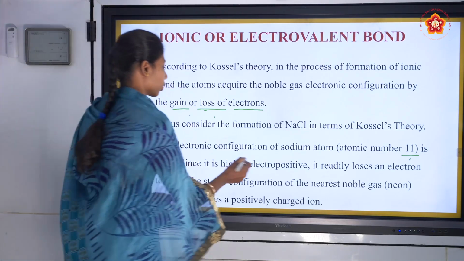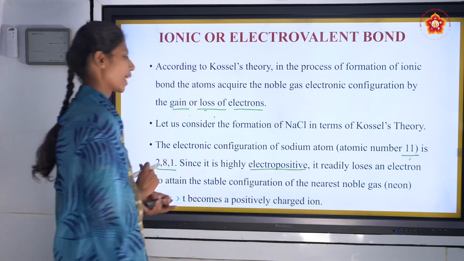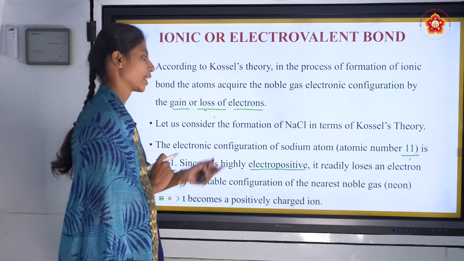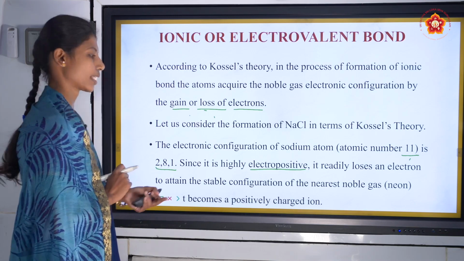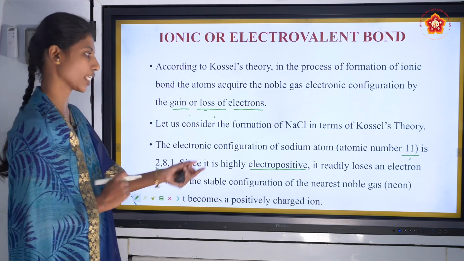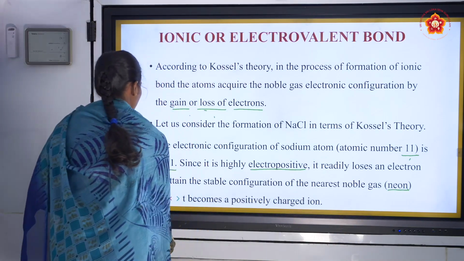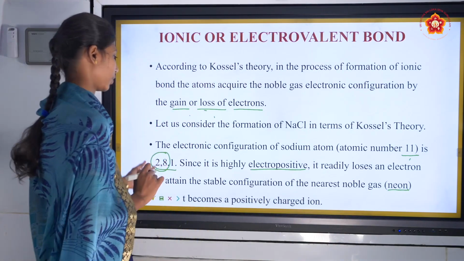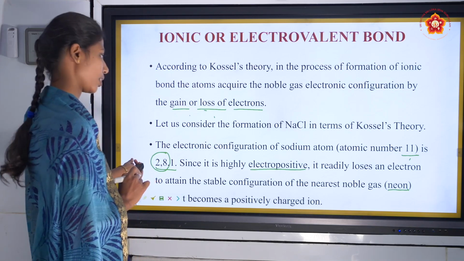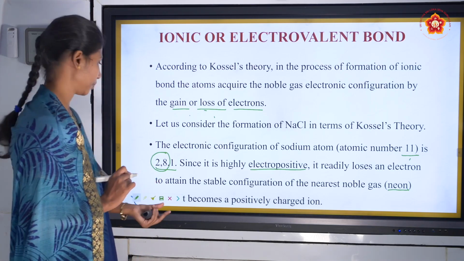Since sodium is highly electropositive, it readily loses one electron to attain the stable configuration of the nearest noble gas, neon, which is 2, 8. The atomic number of neon is 10.